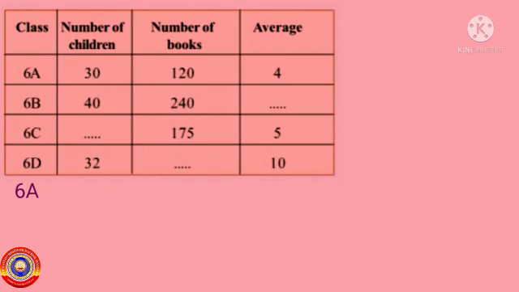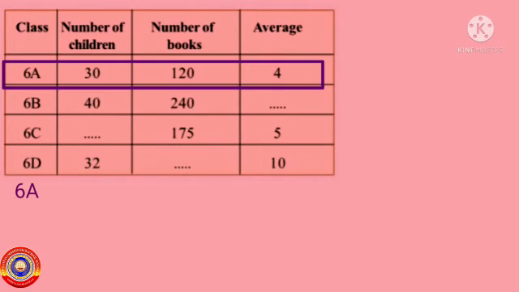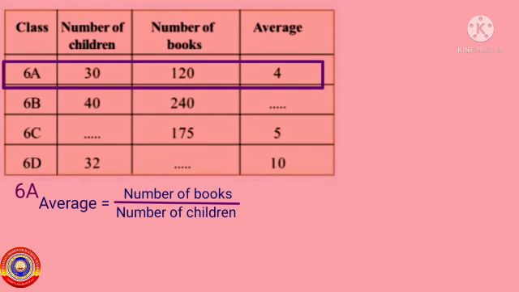Here, in 6A, the number of children is equal to 30 and the number of books they donated is equal to 120. Then, average is equal to number of books divided by number of children. That is equal to 120 divided by 30, that is equal to 4 books.